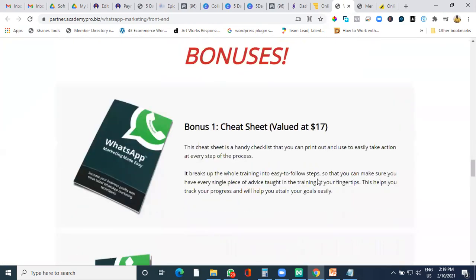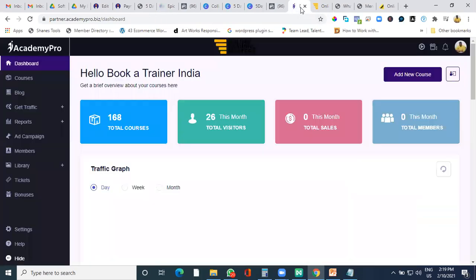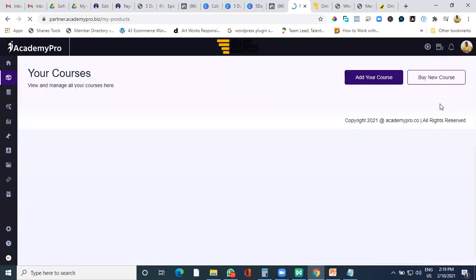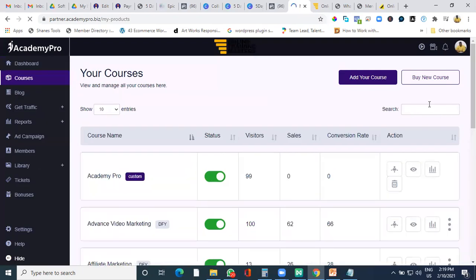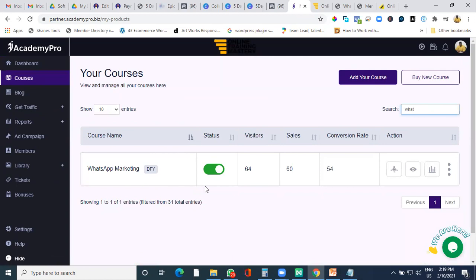Now, how to do this? It's very easy, and I'll show you in the backend also how it is being done. So in the backend, if I want to add a course, I'm just going to go on courses. We were talking about WhatsApp marketing. You search for the course. Now this is WhatsApp marketing.